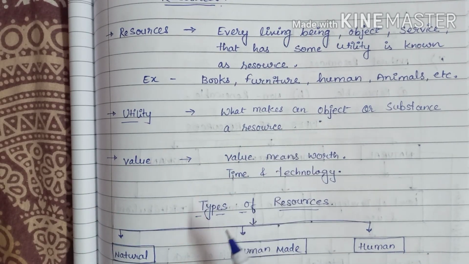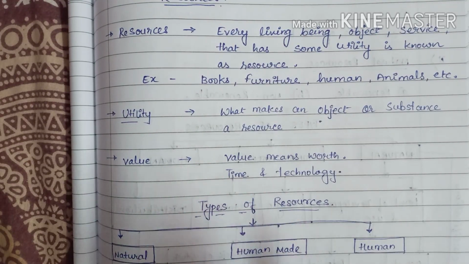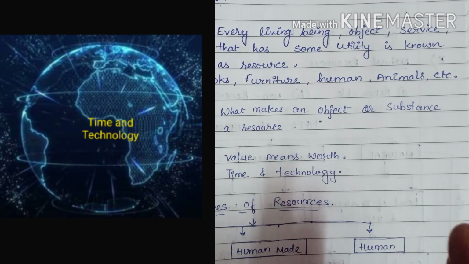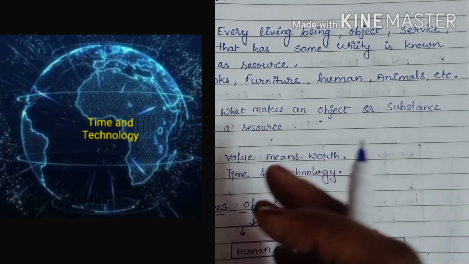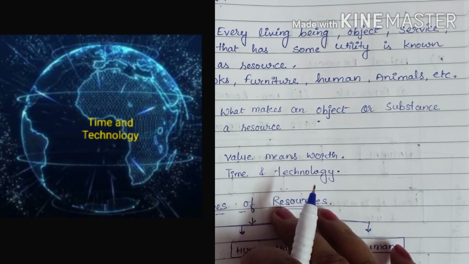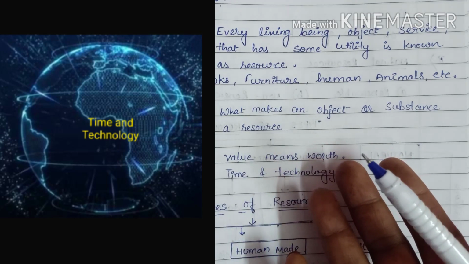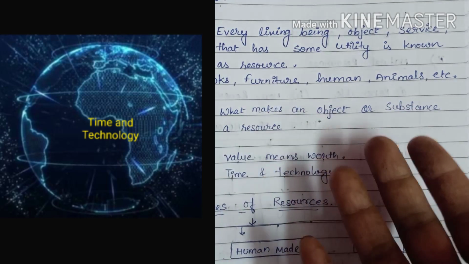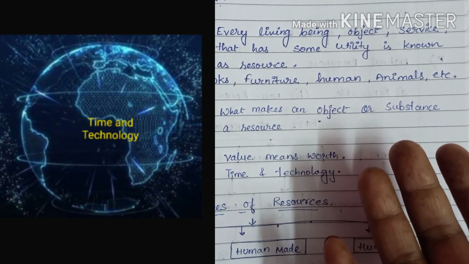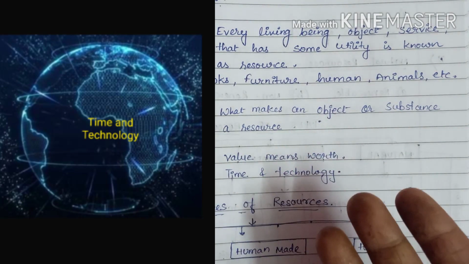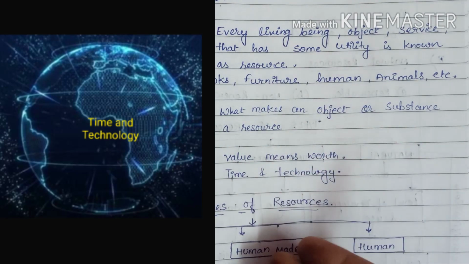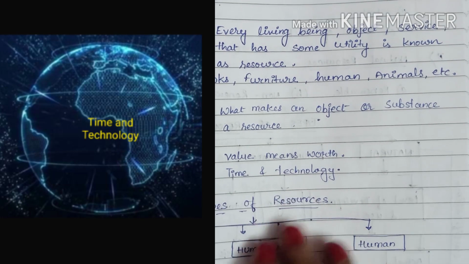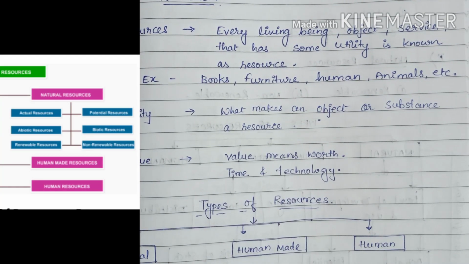Now we learn about types of resources. Before that, we discuss time and technology. Time and technology are two important factors that can change substances into resources. Both are interrelated to the needs of people. People themselves are also human resources, so it is their ideas, knowledge, inventions and discoveries that lead to the creation of more resources. So time and technology are also important. Now we learn types of resources because resources depend on time and technology.